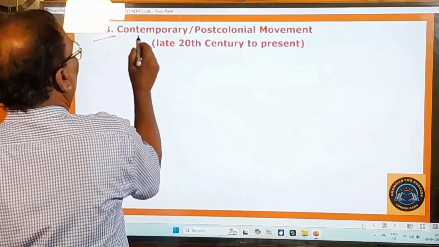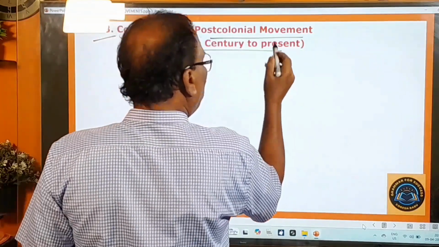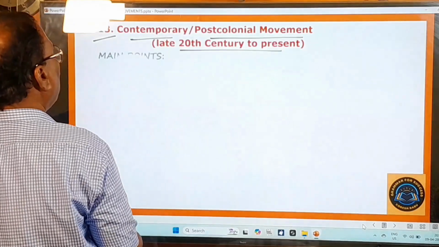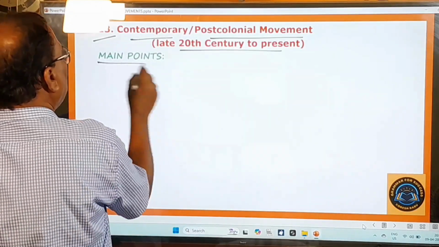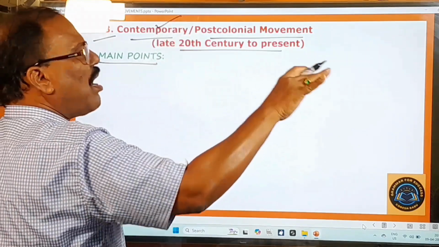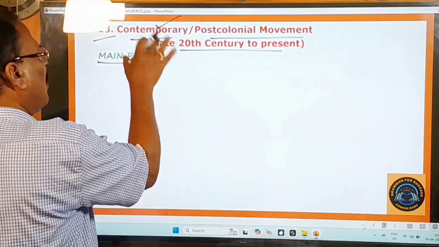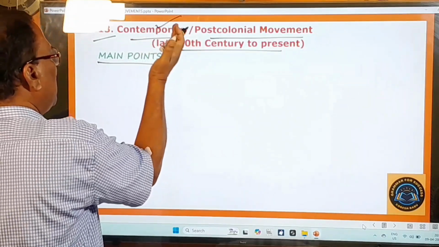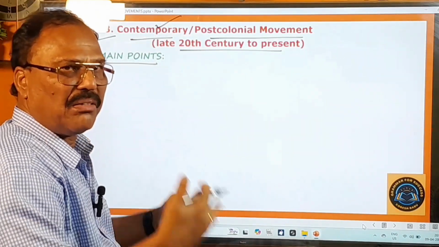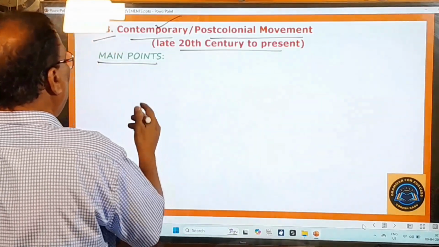So 13th one, contemporary as post-colonial movement, late 20th century to present. So the details are clearly given here. What are the key features or main points of this contemporary movement? Contemporary movement means Samakalina Udyamamu, something like that in Telugu. So I am only giving you those Telugu names. Please, if they are meaningful, you please learn them or keep them in mind. Otherwise, put them aside. Okay, and the main points about this one.